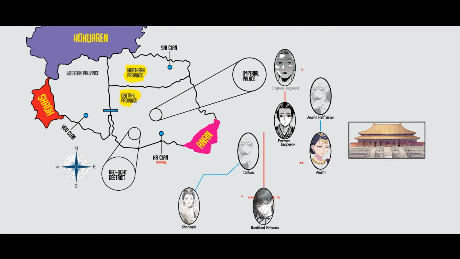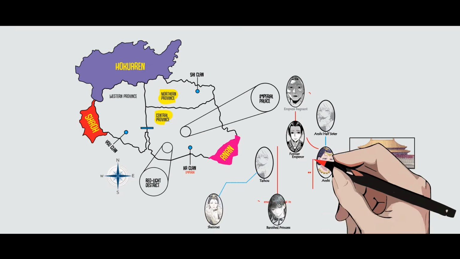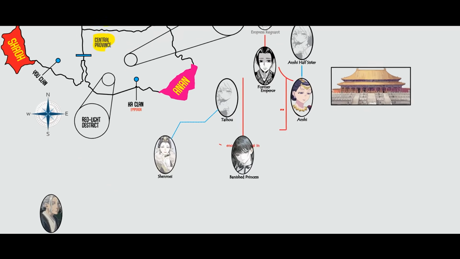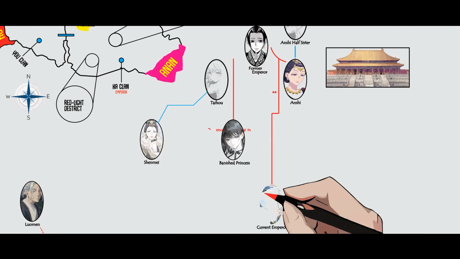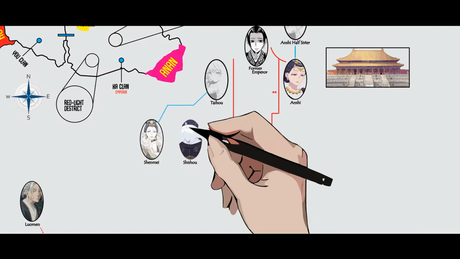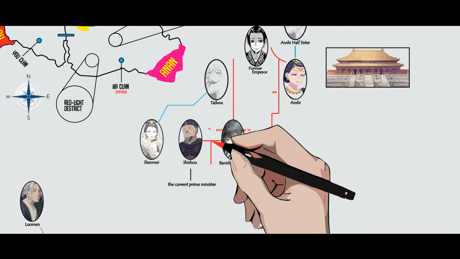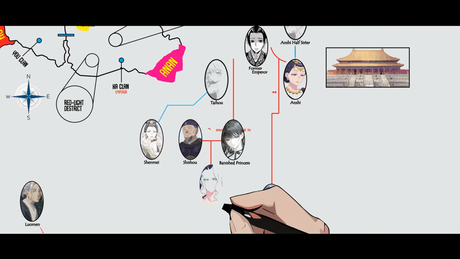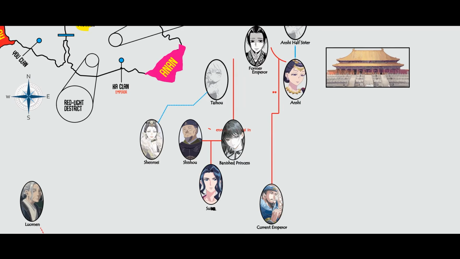Let's return to the map for a moment. During the former emperor's reign, it became forbidden to export or trade slaves with neighboring countries. However, the Shi clan in the northern district continued this illegal practice, and Empress Regnant struggled to suppress it. It was during this period that Shishou, a man not from the main family, stepped in with a solution. He proposed relocating the slaves into the inner palace and restructuring it to accommodate them. Later, in recognition of his achievements, Empress Regnant granted him Meimei as another wife, with whom he had a second daughter, Loumen.